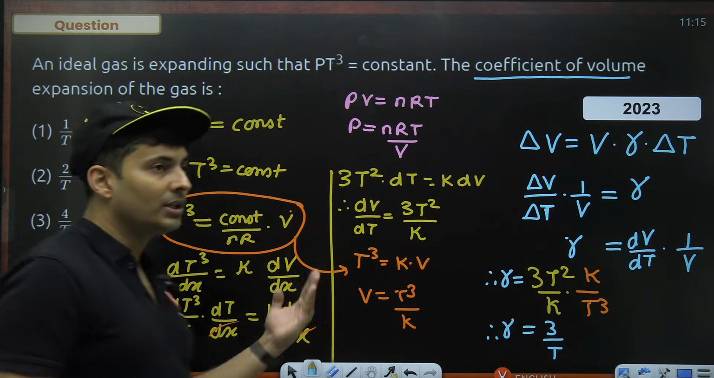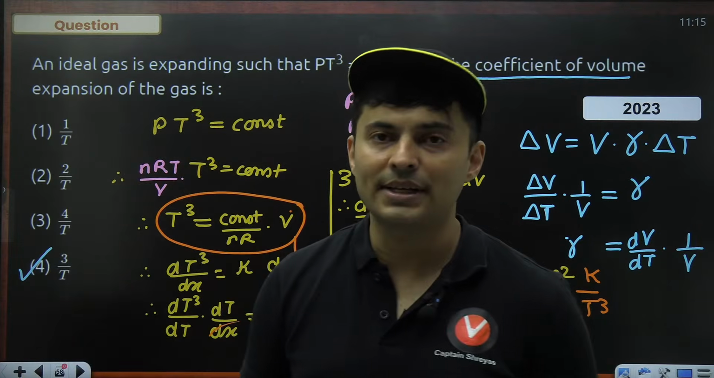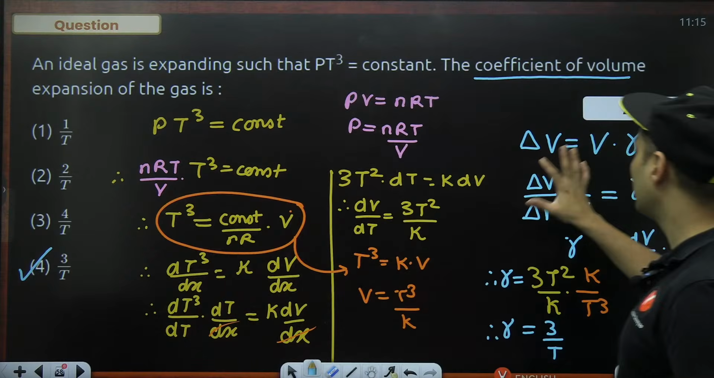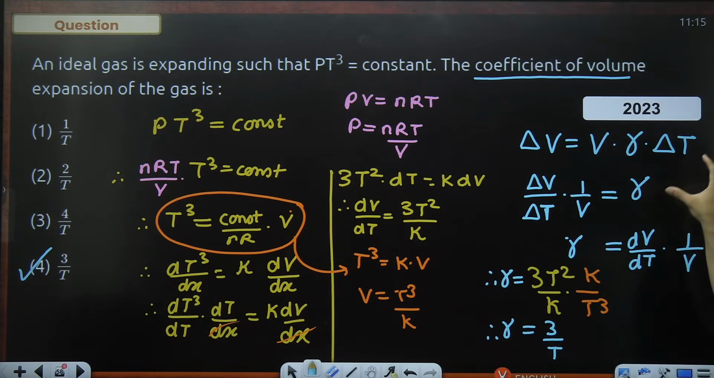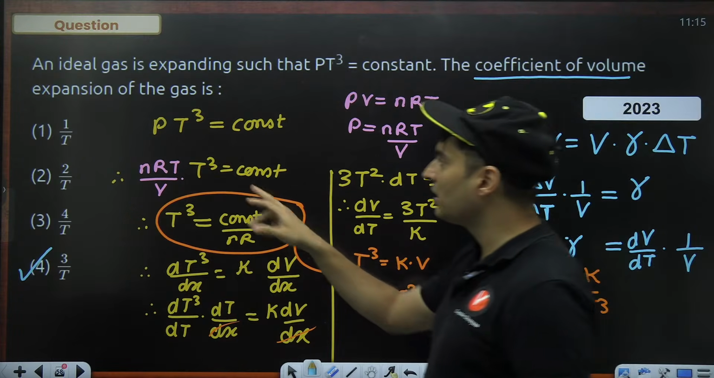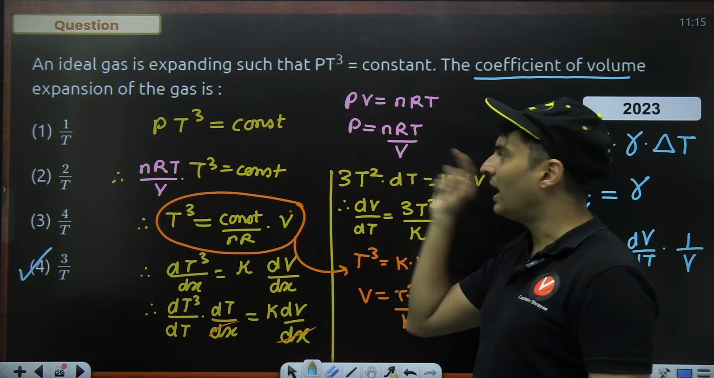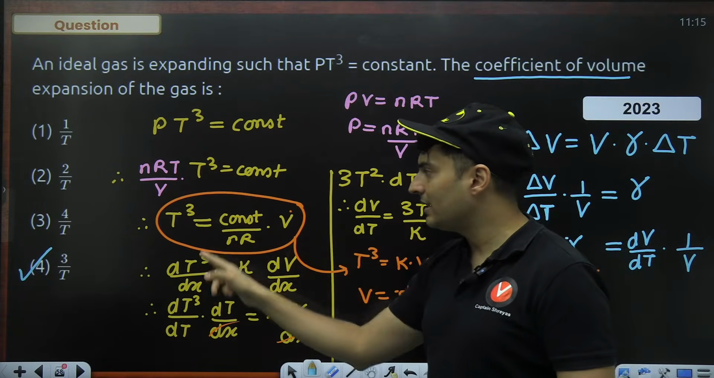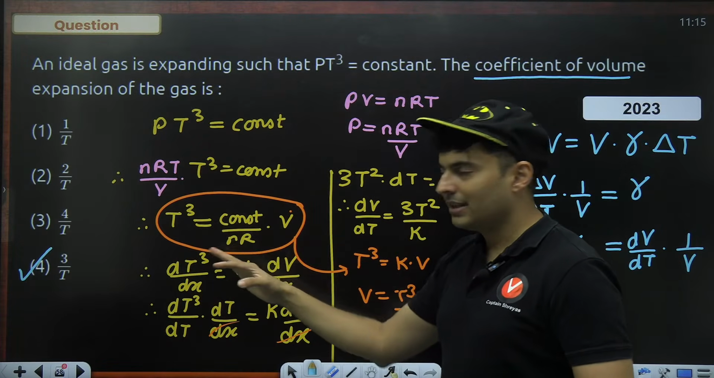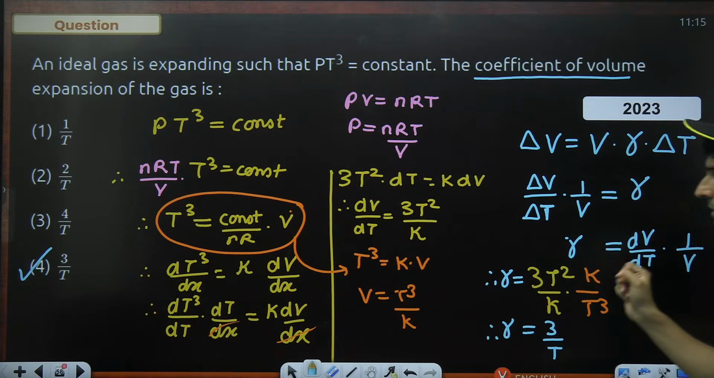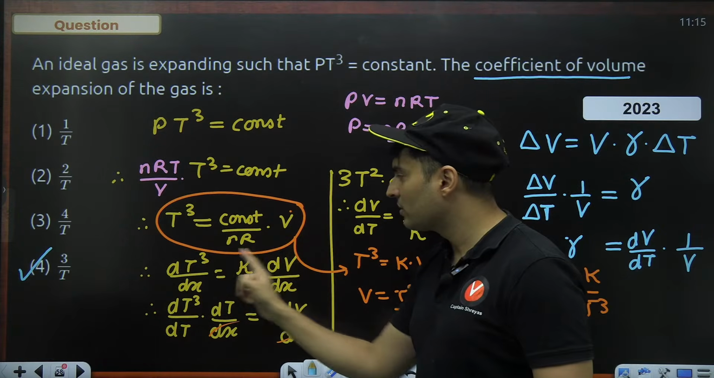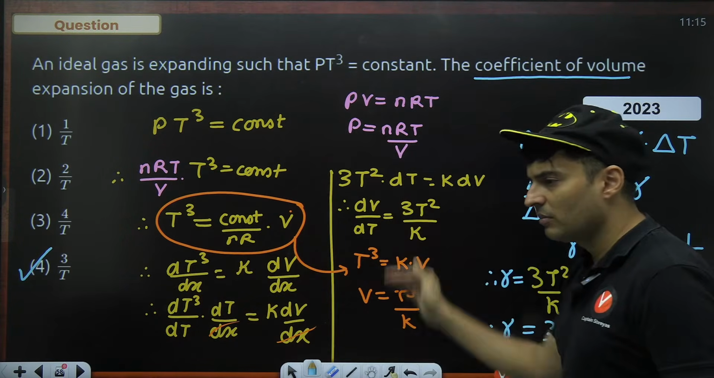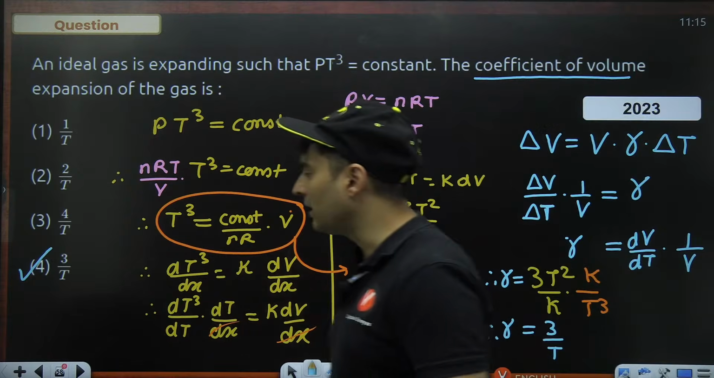This kind of question has also come in our JEE Mains. First I thought, for volume expansion, what is the expression and what is gamma exactly? From that I understood I need a relationship between volume and temperature. So I got rid of pressure using the ideal gas equation. Once I did that, I got an expression, and since I need derivatives or deltas, I took derivatives on both sides and used mathematics to finally get the answer.